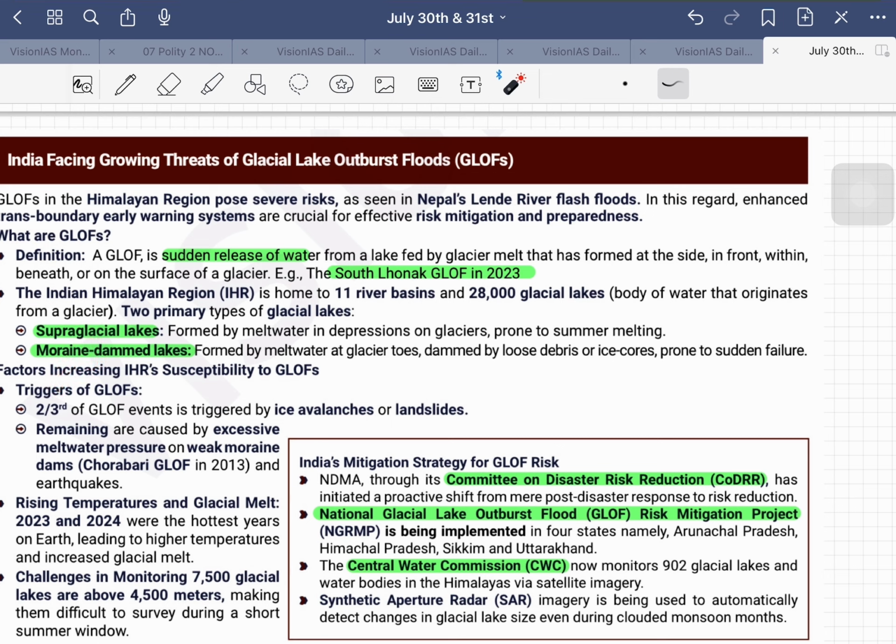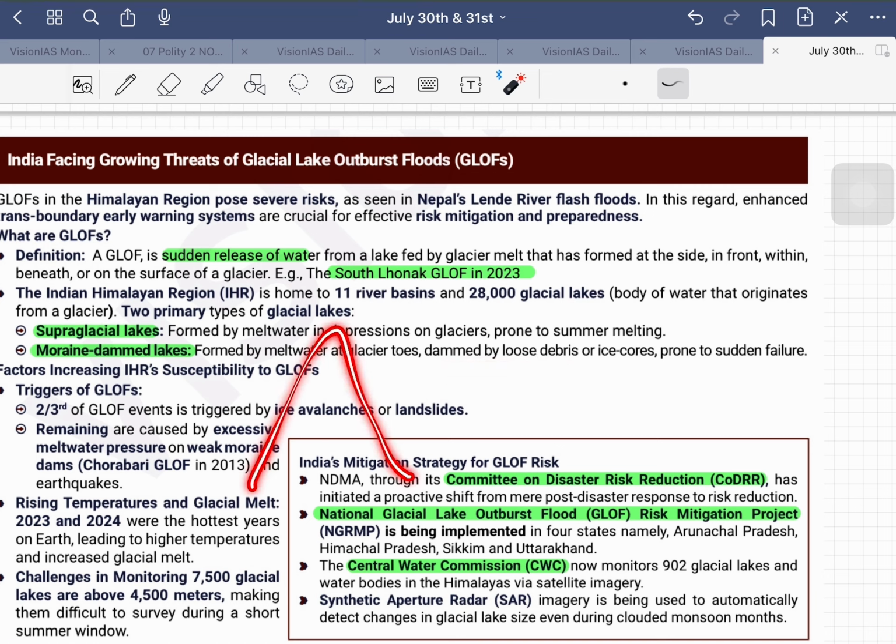Supraglacial lakes are formed by meltwater in depressions on glaciers prone to summer melting. So as I told you, the depressions will be there on the glaciers and will be filled with meltwater. That is the supraglacial lakes. Okay, and they will be prone to summer melting as well. And the next one is moraine dammed lakes, formed by meltwater at glacial toes, dammed by loose debris or ice cores prone to sudden failure.